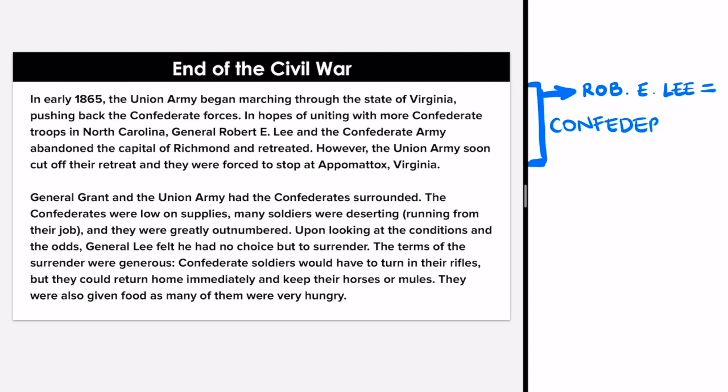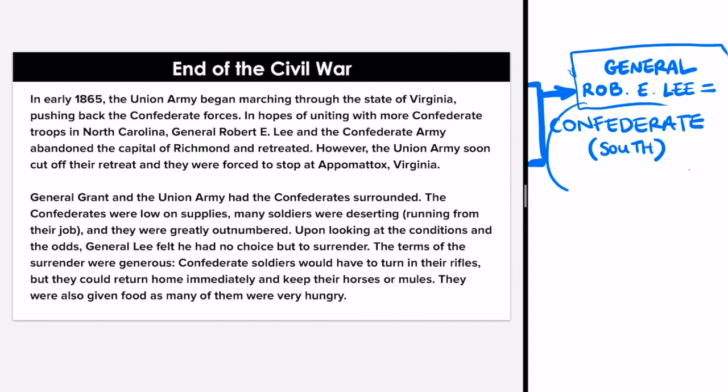And remember, if you guys are having trouble remembering, the Confederates or the Confederacy is the South. These are the states that left the Union. So put General, because that's his title. Okay, General Robert E. Lee. Cool. But then something happened. This guy, he was on the way to Virginia, and then he was stopped by the Union Army. So let's see what happens after.